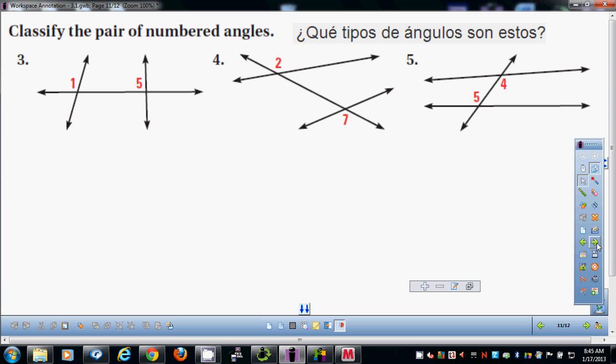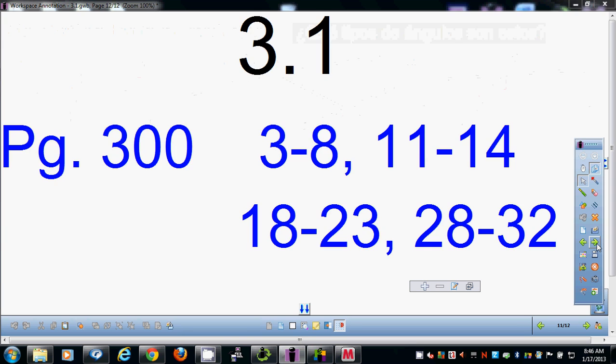Are there questions about anything we've done before I give you your assignment? Yes, ma'am. You're right. They're not technically the same. They're just in the same location. They might not be the same measure. But I'm glad you're thinking like that because tomorrow's lesson I'm going to be showing you ways to know if they're the same. So you're on the right wavelength. Today it's just all about identifying what they are.